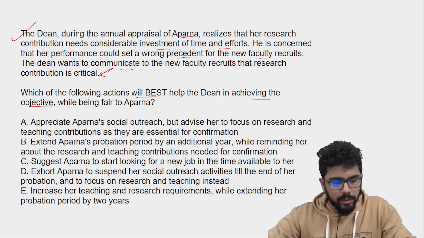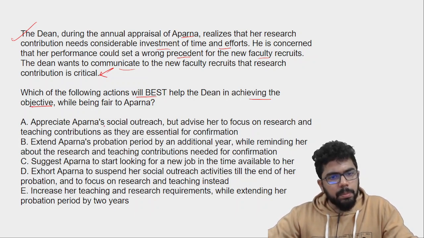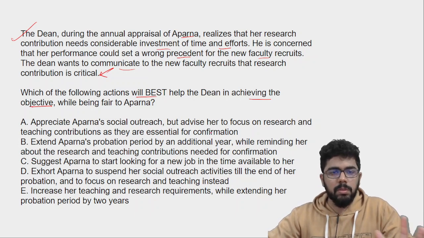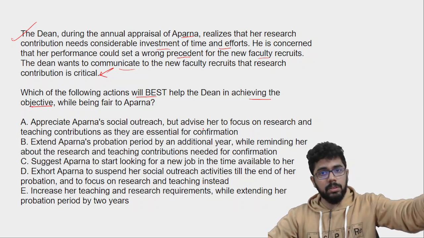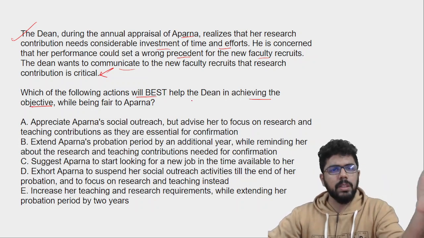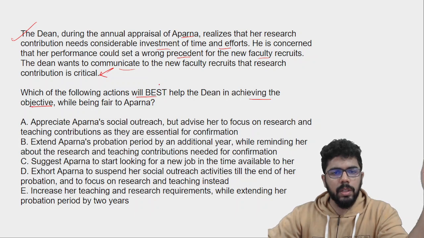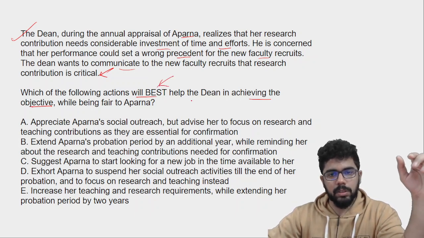Okay, so looking at the first option, it is saying appreciate Aparna's social outreach, but advise her to focus on research and teaching contributions as they are essential for confirmation. The confirmation is due in 1 year. तो अभी उसका अप्रेजल के टाइम पे he is discussing this with Aparna. So what should he do best? क्या होता?